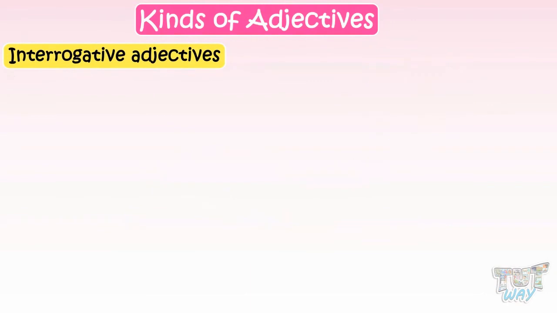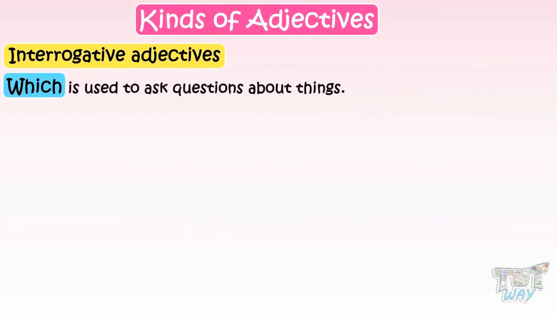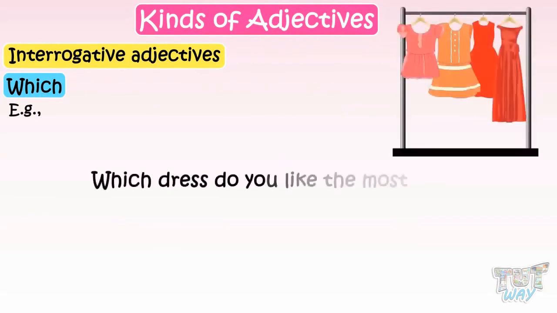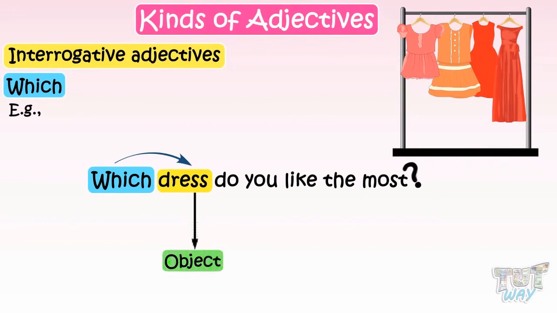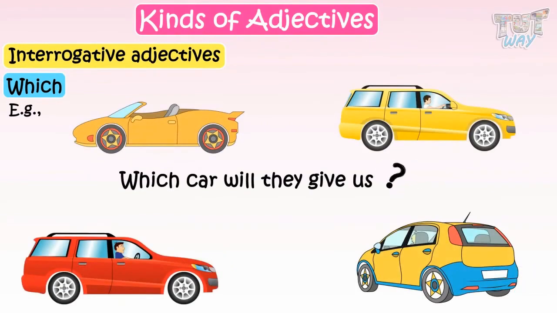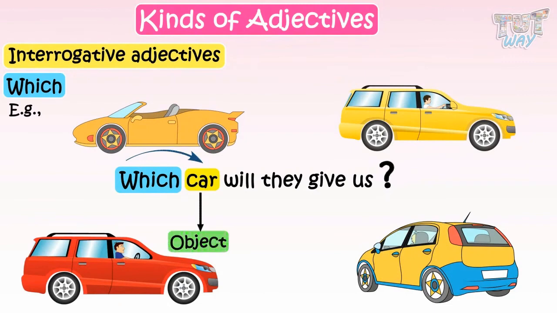Now let's learn about the adjective which. Which is used to ask questions about things. For example, which dresses do you like the most? Here, the adjective which is used to ask about dress, which is an object. Which car will they give us? Here, the adjective which is asked about the car, which is an object.